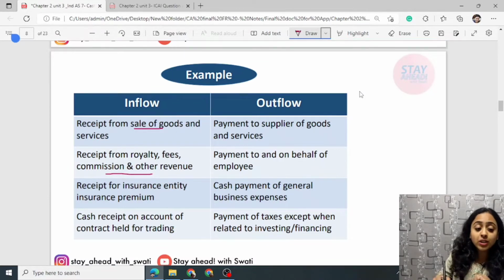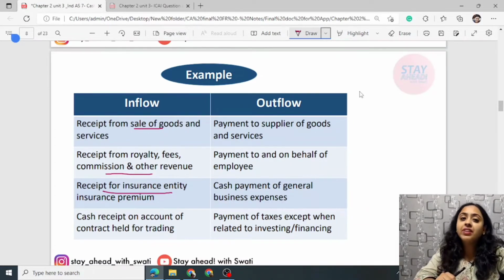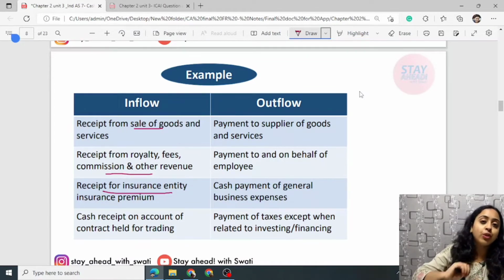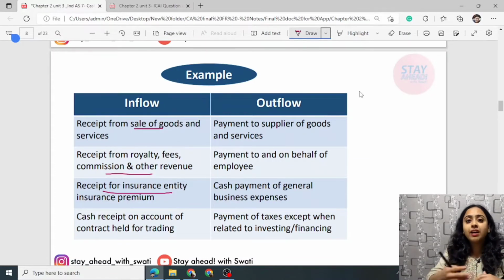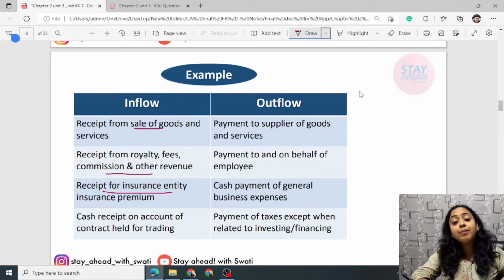Receipt from an insurance entity: if you are an insurance company, you are receiving premiums every year, every month. So these receipts are inflow for your company. Whereas, since we are in the business of producing steel, we are paying some insurance premium.